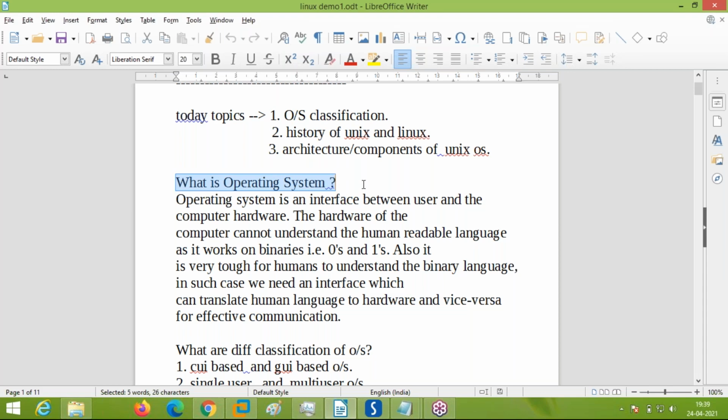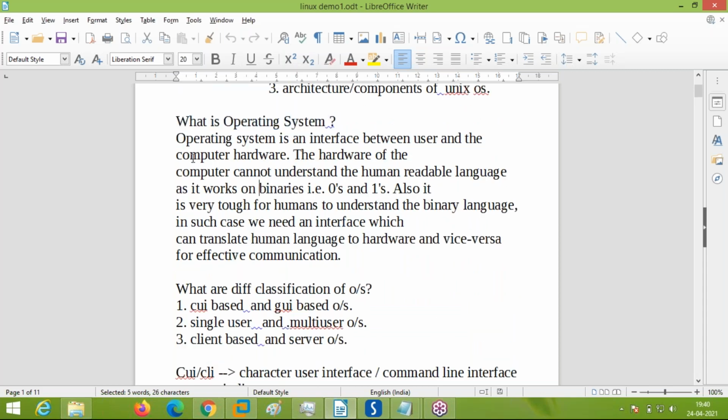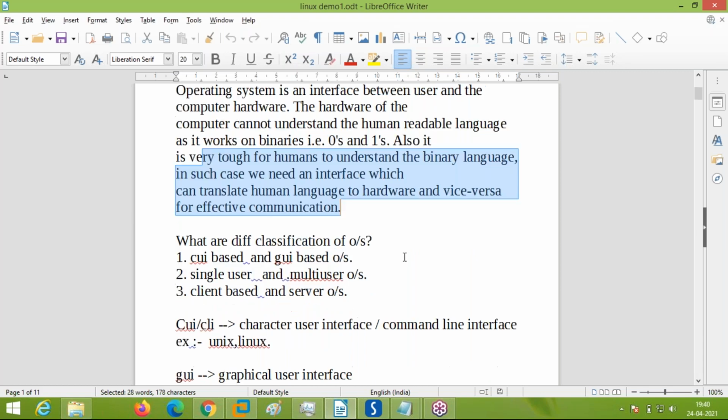It converts human readable or human understandable language to binary, and after the binary language is executed on the hardware, it gives us the response back in the binary, which is again converted to user understandable format. Okay, that is the purpose of operating system. So it will translate a human understandable language to hardware language and vice versa.